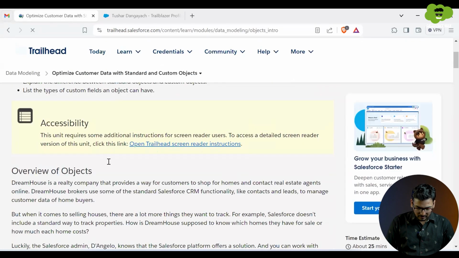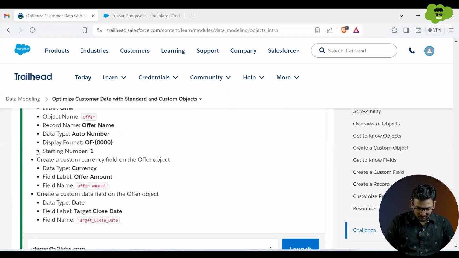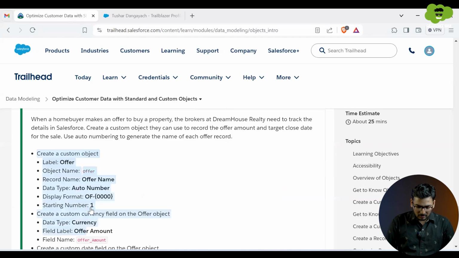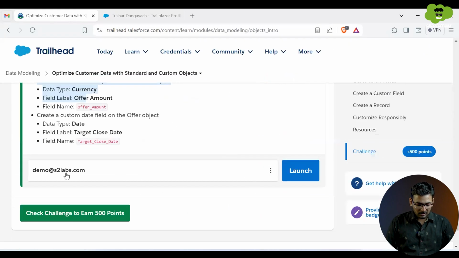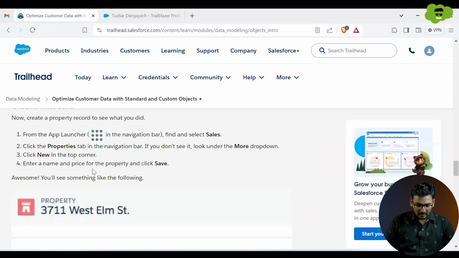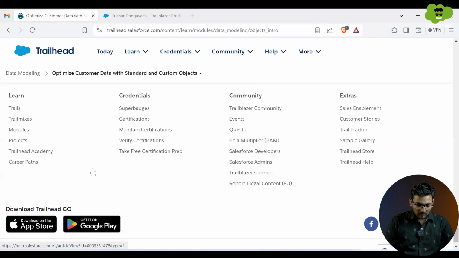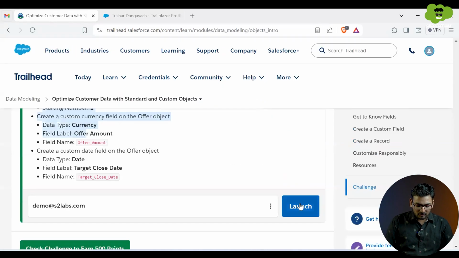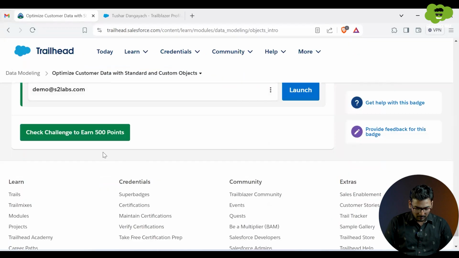So you can see my org is connected. Whatever the activity is specified over here, I can do that activity now in this particular org, right? And then once my activity part is done, I can click on launch, or I can submit. I can check whether the challenge is completed or not.